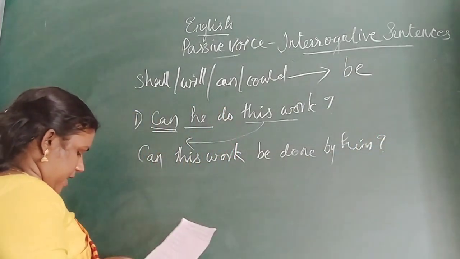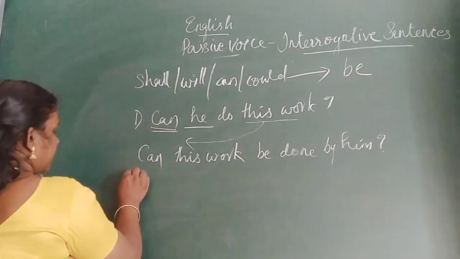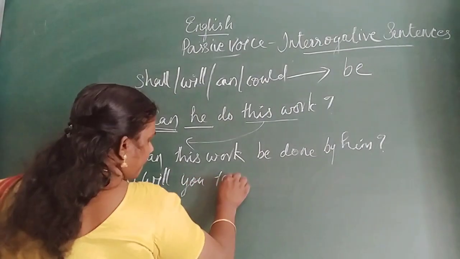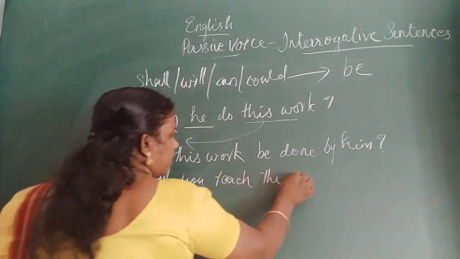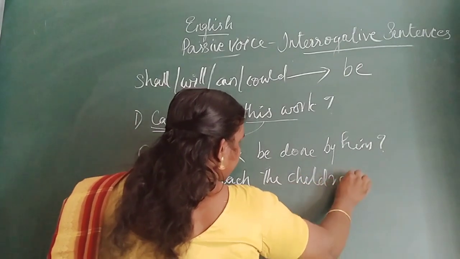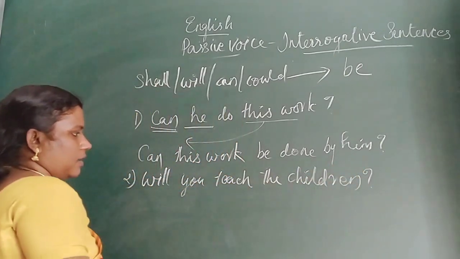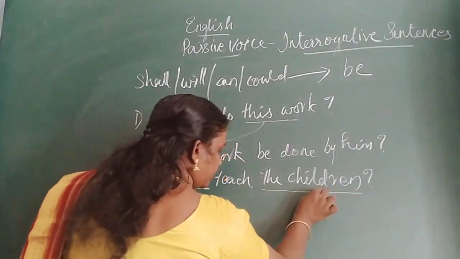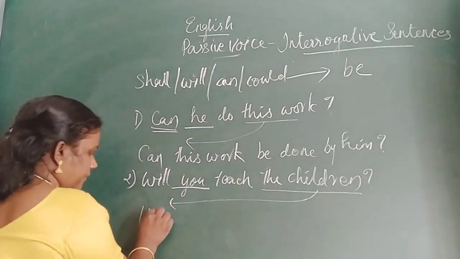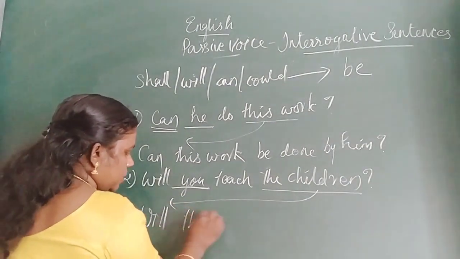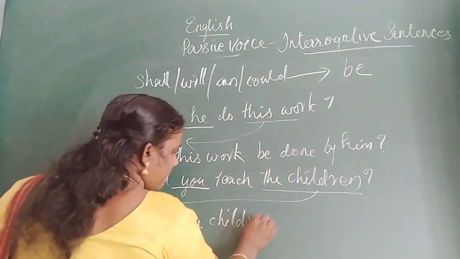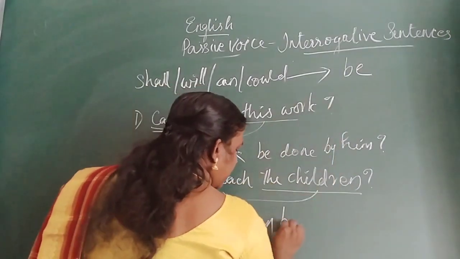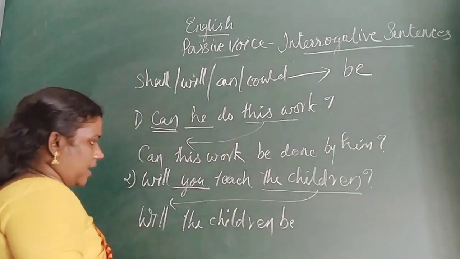Okay. Next, will you teach the children? Okay. Next question. Will you teach the children? Question mark. Okay. So here also you is the subject, the children is the object. It will come here. We can start with the same question. Will the children, after the subject be? Will the children be?